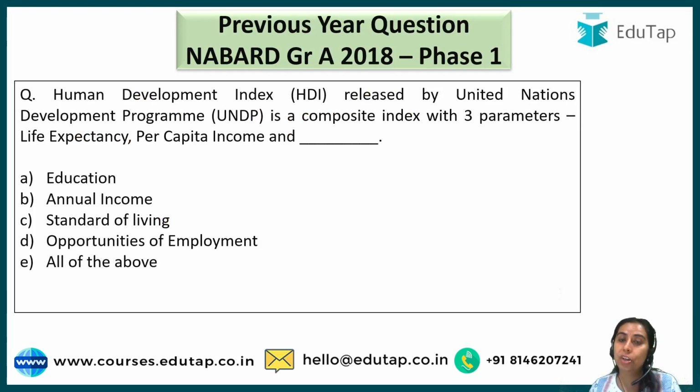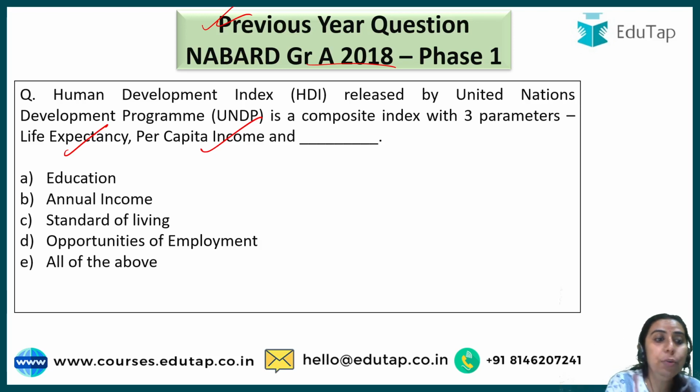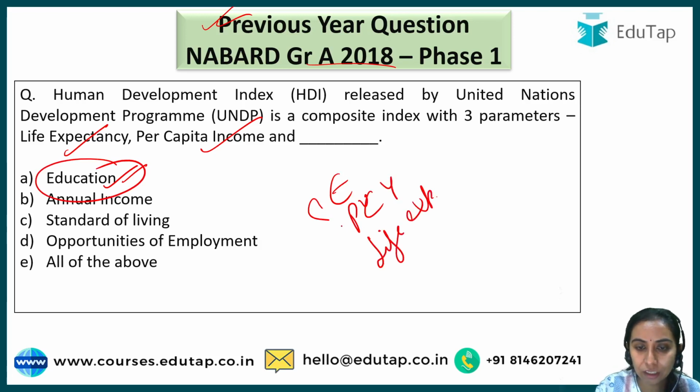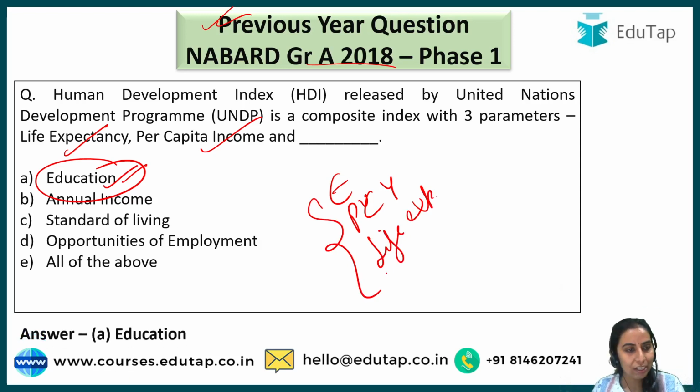So here is one sample question taken from the previous year paper of NABARD Grade 2018. The question was, HDI released by UNDP is a composite index with three parameters: life expectancy, per capita income, and what? So life expectancy is for health, per capita income is for standard of living, and third is education. We have seen your mean school years and expected school years. So education, right? Please do not forget education, per capita income, and life expectancy. These are the three dimensions. So the answer here is education.